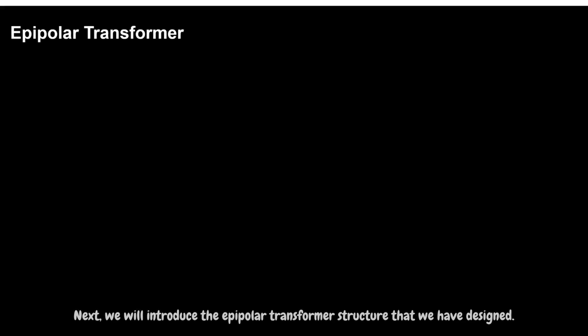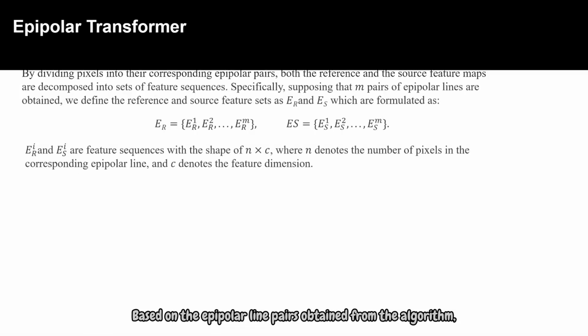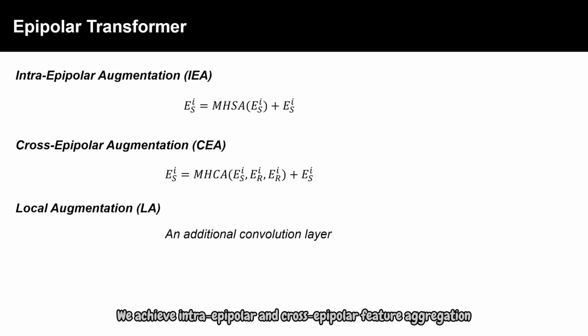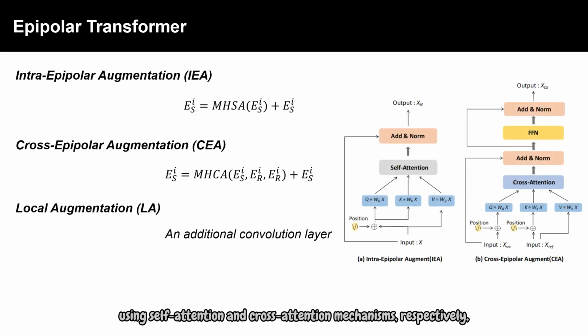Next, we will introduce the epipolar transformer structure that we have designed. Based on the epipolar line pairs obtained from the algorithm, we sample the feature maps and assemble them into a sequence format, representing the epipolar line pairs. We achieve intra-epipolar and cross-epipolar feature aggregation using self-attention and cross-attention mechanisms, respectively, and use additional convolutional layers to re-aggregate local contexts, to fill feature holes and smooth enhanced features. This is our overall framework.